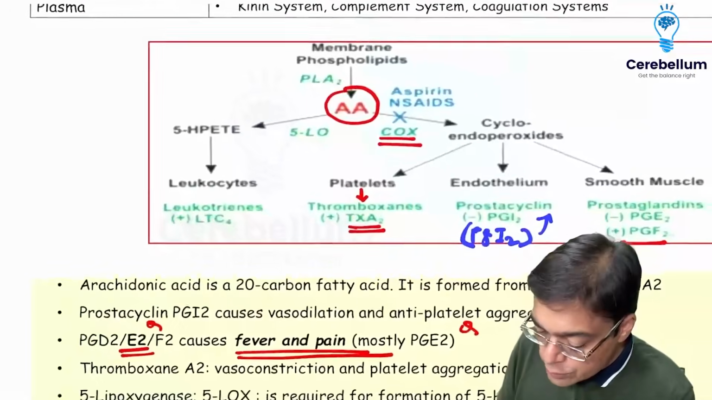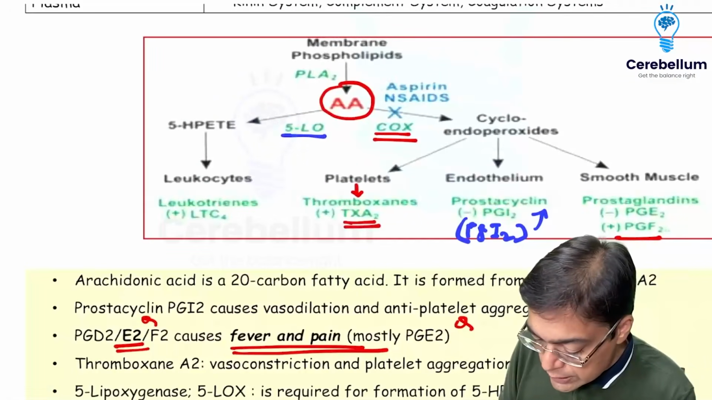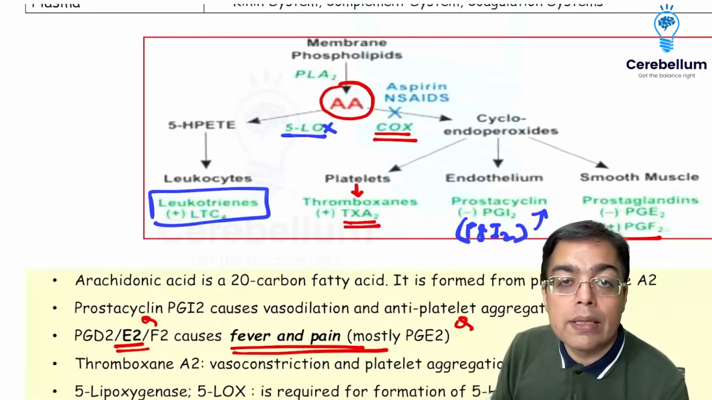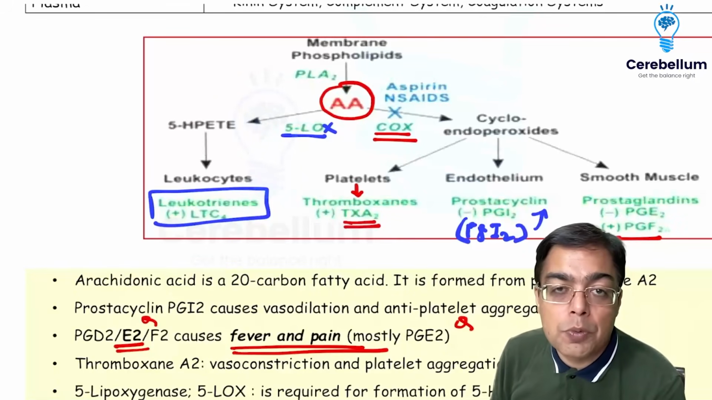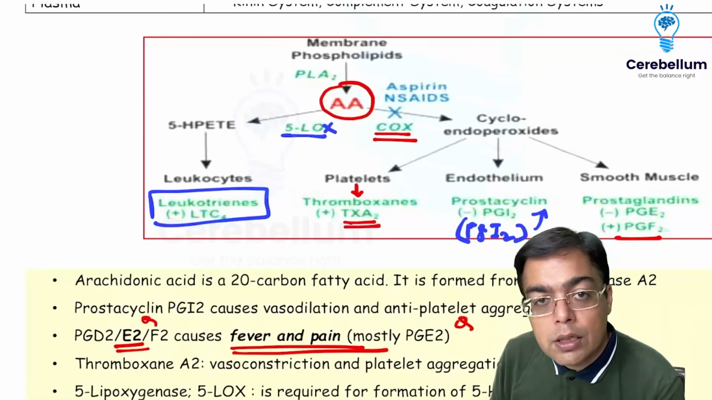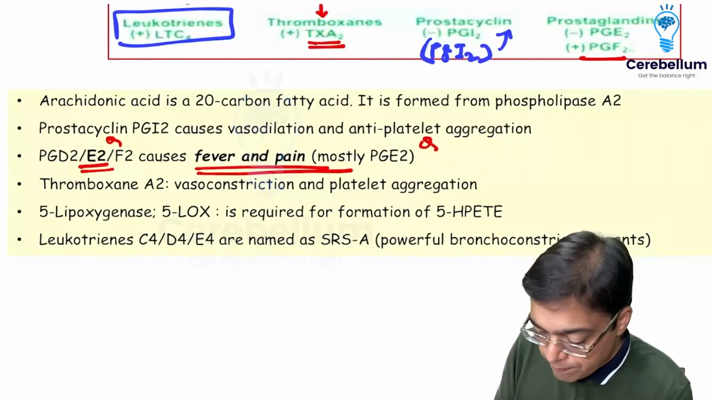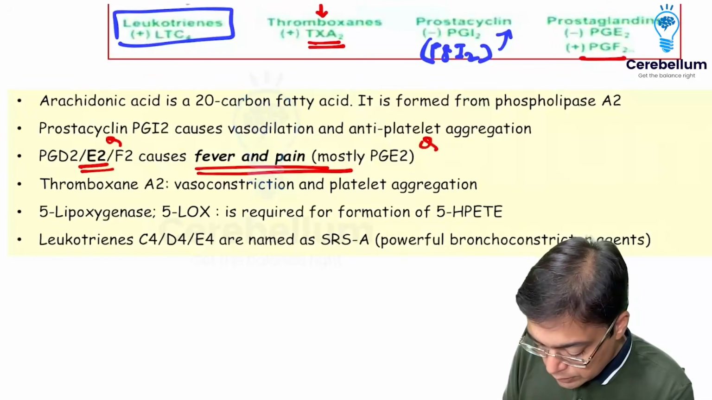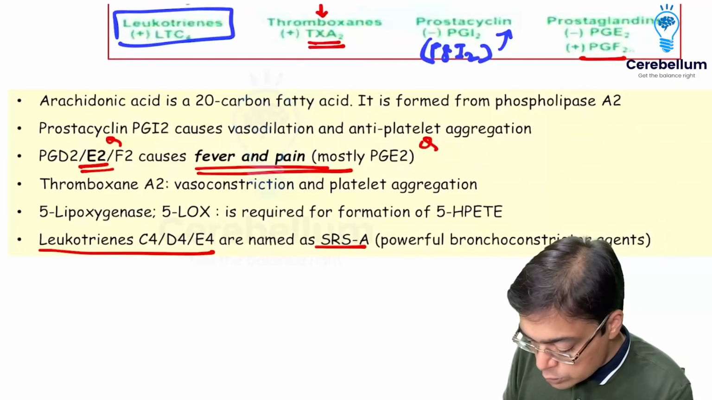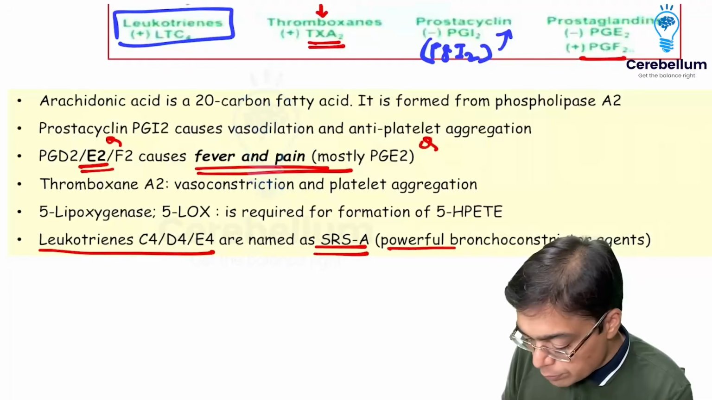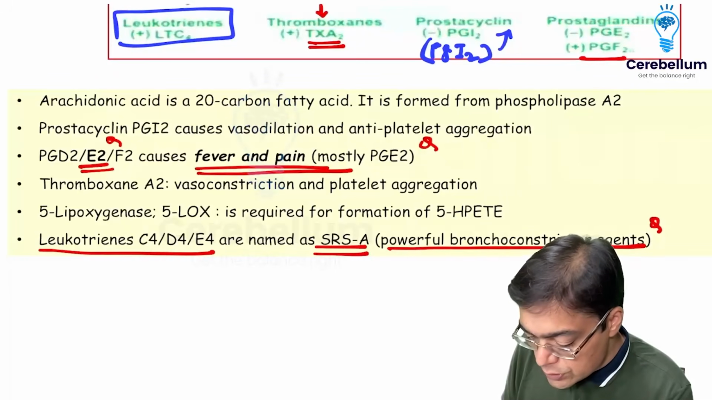When there is an action of an enzyme given the name lipoxygenase, this is responsible for the formation of leukotrienes. One leukotriene that I made mention of earlier, leukotriene B4, is responsible for causing chemotaxis. Other leukotrienes are responsible for causing severe bronchospasm. That's the reason why leukotrienes C4, D4, E4 are also given the name SRS-A. They are examples of very powerful bronchoconstrictor agents, right?